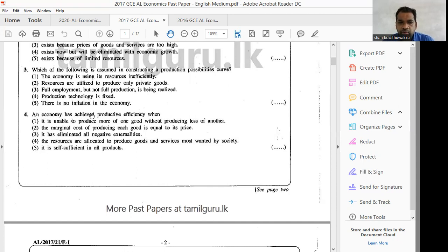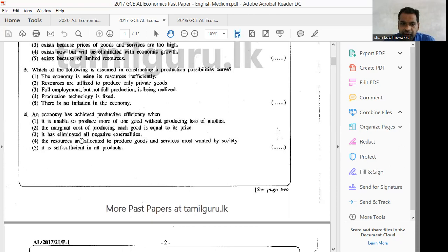An economy has achieved productive efficiency when, you know, productive efficiency is if the economy is producing at the average cost, they are economically efficient. Then what is the answer? It is unable to produce more of one good without producing less of another. Yes, that's correct. The marginal cost producing is equal to price, wrong.